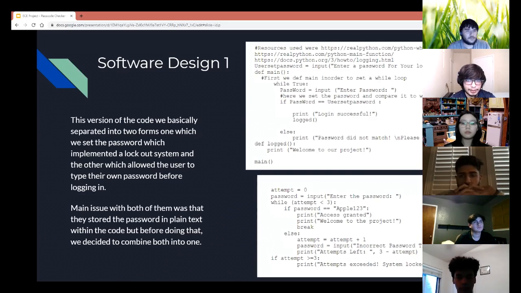Our first design basically separated our ideas into 2 separate components, the lockout system and just the password checker. And basically the top code allows the user to set the password, while the second one is a set password. But the issue with both of them was the password was stored in plain text within the code. But before we could do anything about that, we decided to combine both of these.